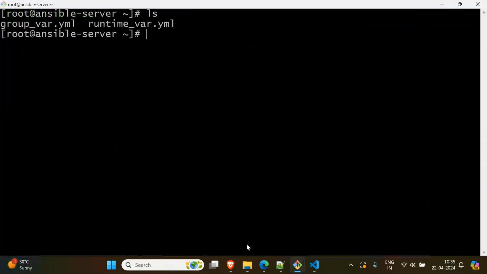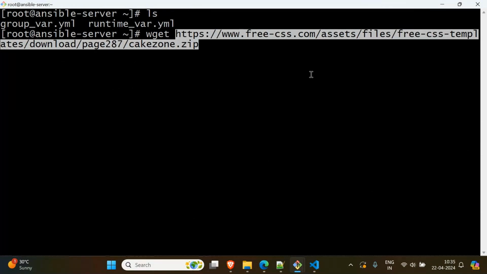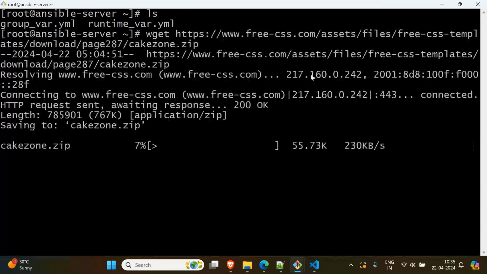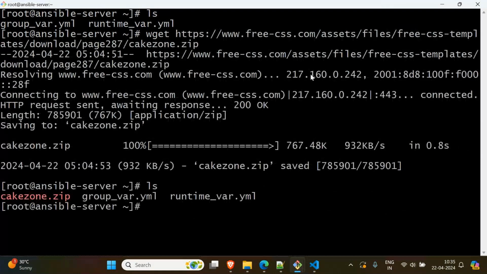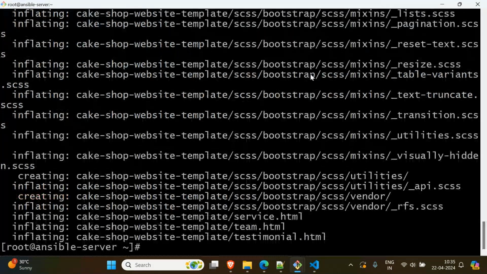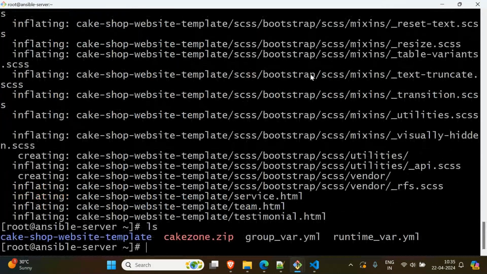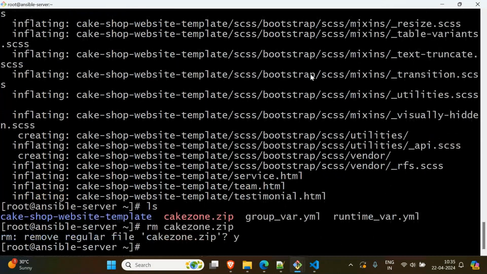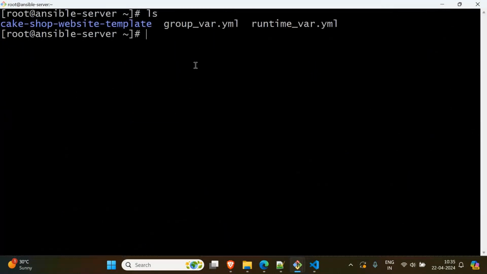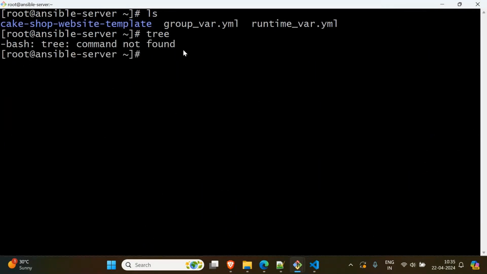ls. I have only 2 files. Now here I will download it. How can I download it? wget, right click, paste the link. We know this, we did it multiple times. Now unzip it. The zip file is not required, remove this. Okay, I removed it. And ls, we have this folder. In this, all the code is available. If you say tree here, tree is not installed. yum install tree.